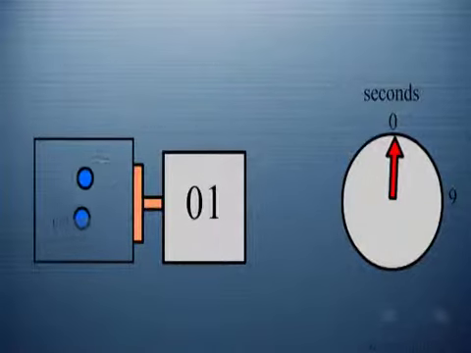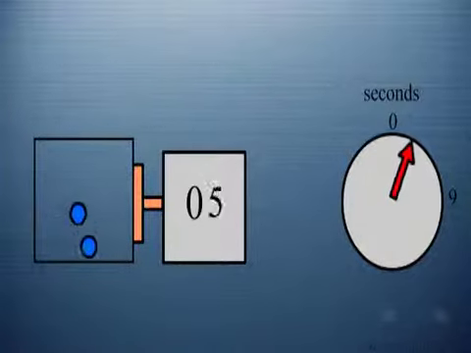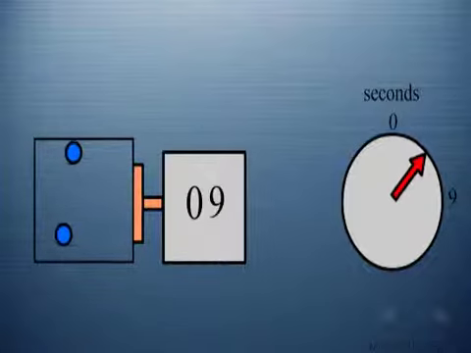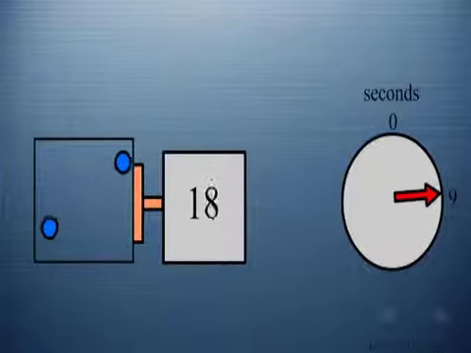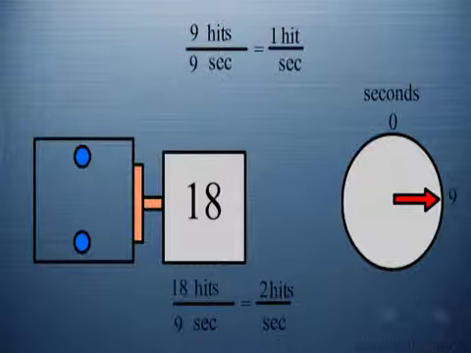Now, if the volume of the container is reduced to half, you observe that in 9 seconds again, there are 18 hits. As the volume of the container is reduced to half, the number of hits per second increases or doubles. Initially we had a volume where we got 1 hit per second. Now when we reduced the volume of the container to half, we got 18 hits in 9 seconds. That means we got 2 hits per second. So on reducing the volume of the container to half, the number of hits per second doubles.